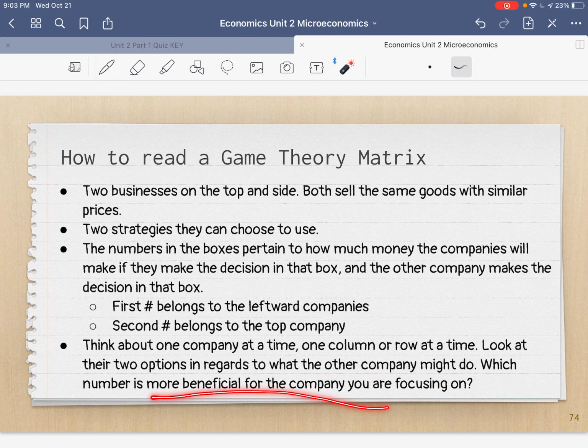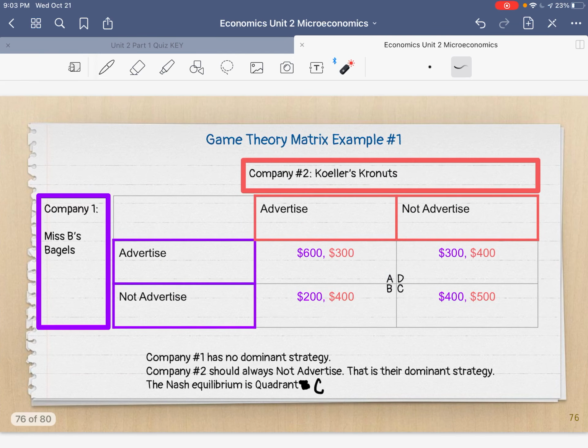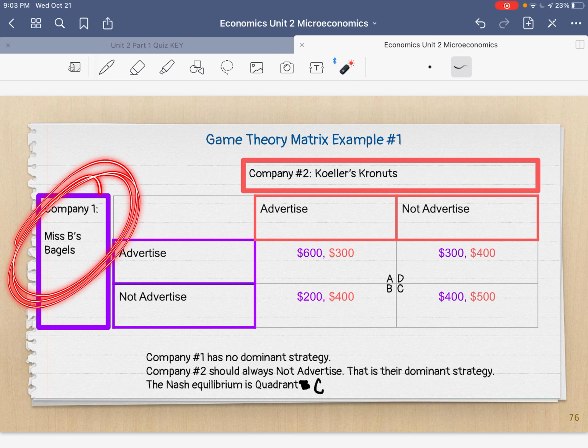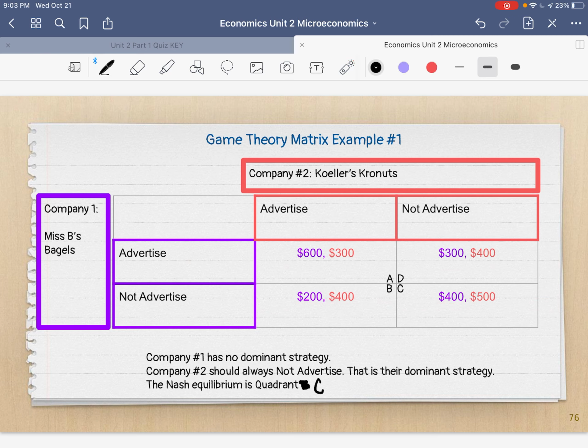Which number is more beneficial for the company we're focusing on? So let's focus completely on Miss B's Bagels over here. We're going to look at what Miss B can do. She can advertise, which is this row, or not advertise. Let's look at her options, and to do that, we're going to get rid of the other row.